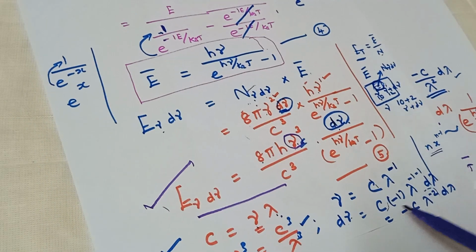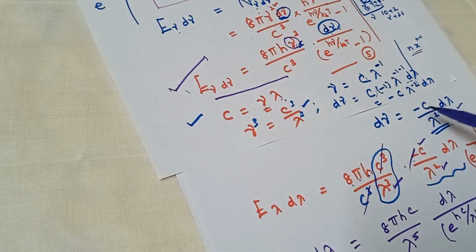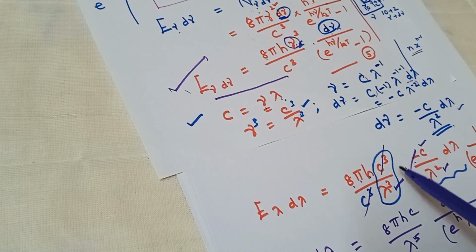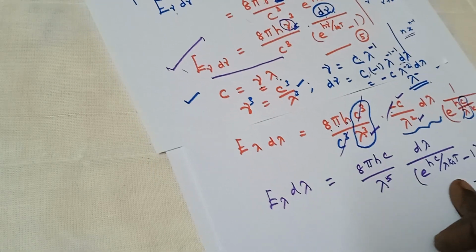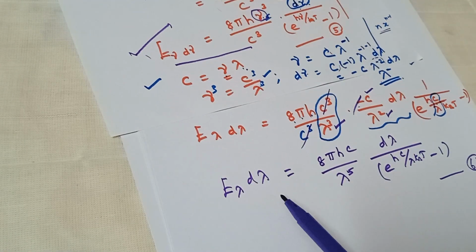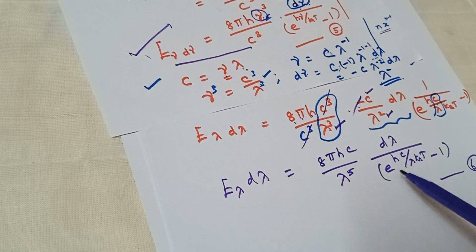Then we have minus c lambda power minus 2 d lambda, or minus c by lambda square d lambda. Then substituting the nu cube and d nu values, we arrived up to Planck's law of black body radiation, or Planck's radiation law in terms of wavelength.